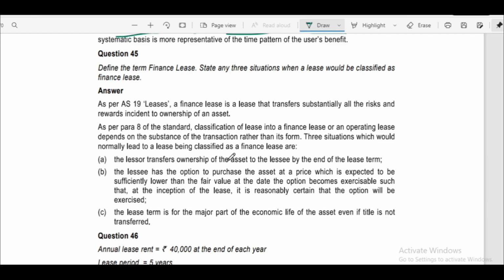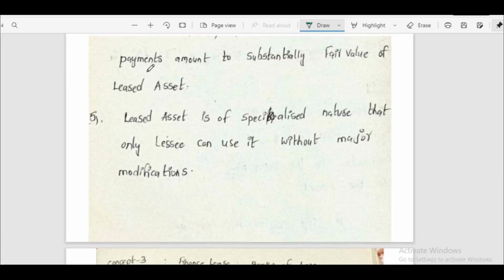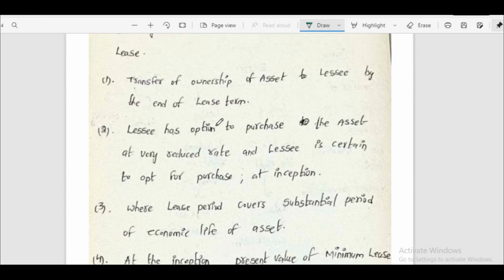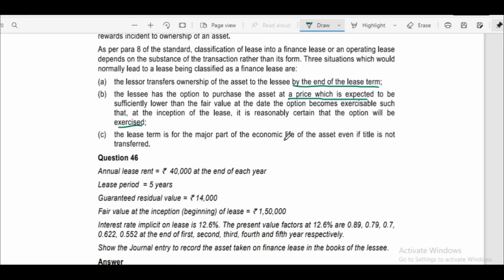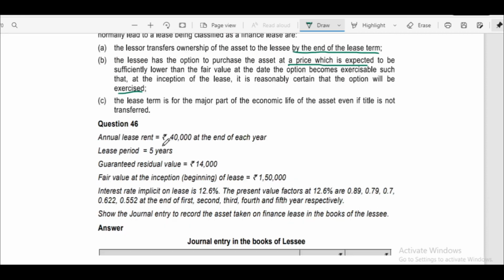The lessor transfers ownership of the asset to the lessee by the end of lease term. The lessee has an option to purchase the asset at a reduced rate. It is expected to be sufficiently lower than the fair value, such that at the inception of the lease, it is reasonably certain that the option will be exercised. Lessee has an option to purchase the asset at a very reduced rate, and lessee is certain to opt for purchase at inception. The lease period covers a substantial period of economic life of the asset. Any 3 conditions we can write. Major part of economic life of asset even if title is not transferred. That is question number 45.